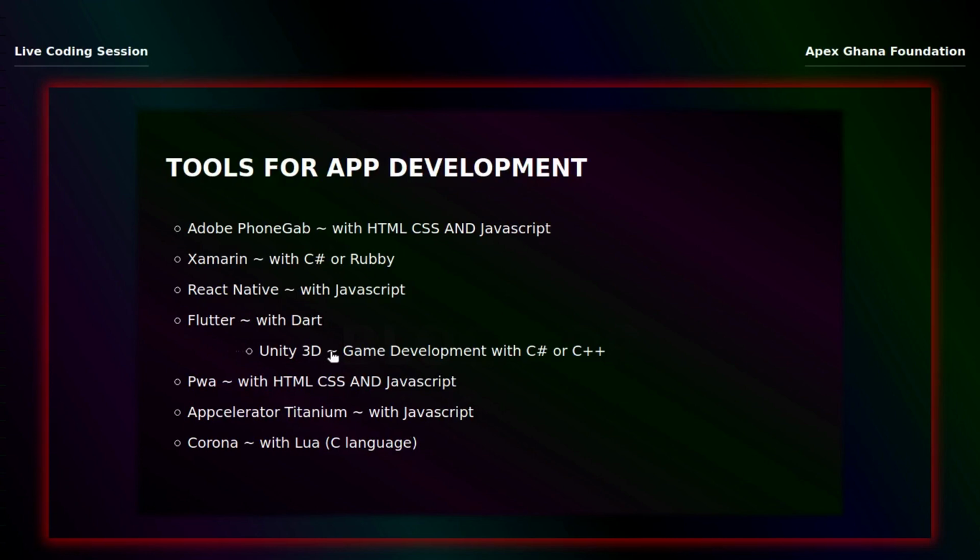The programming language used here is C# or C++. So if you are good in C++ or C#, go for Unity 3D. It's a game development engine, but I won't say it is easy. But being hard doesn't mean it is difficult. If you want to go for it, just put time and effort into it and you'll be good to go. There we go on to PWAs.